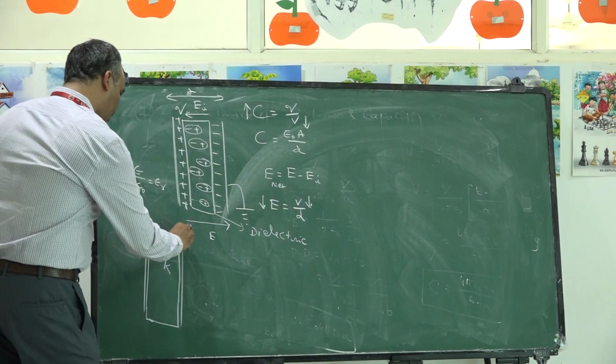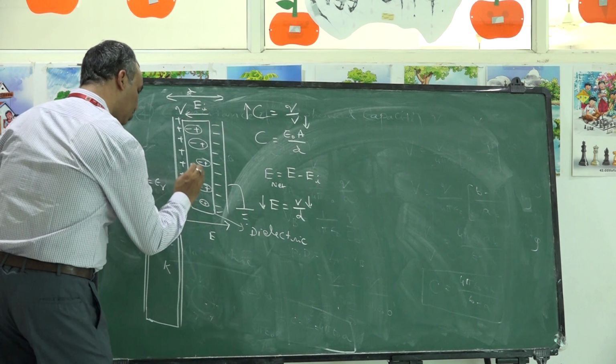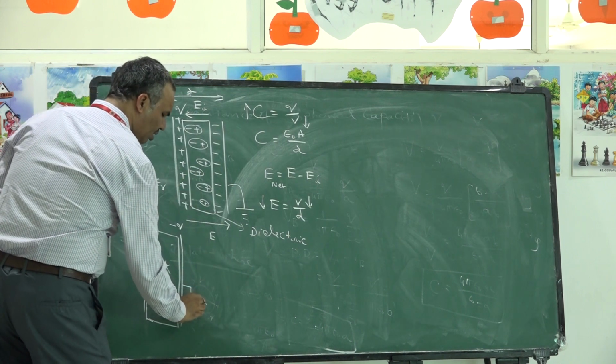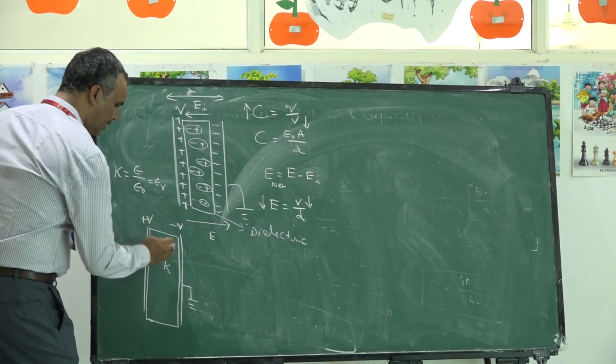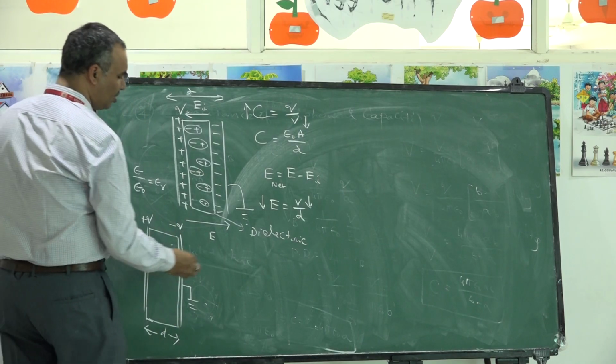So what will happen whenever you fill this? It is given positive charge plus Q, obviously minus Q is developed here, it is grounded. All conditions are similar. Separation is D. What is the capacitance of this capacitor?